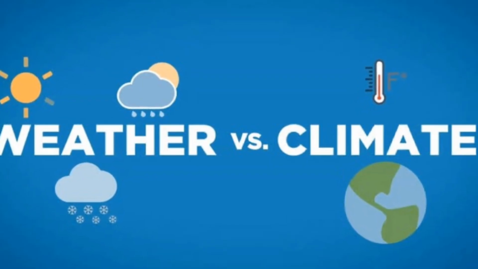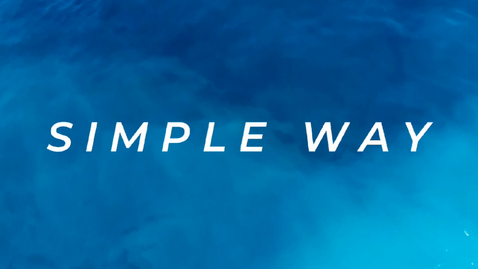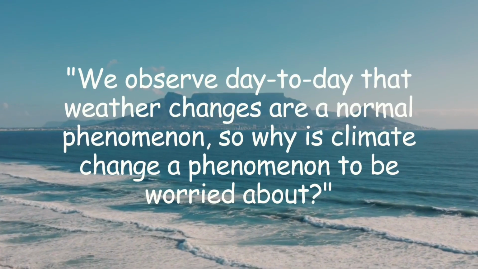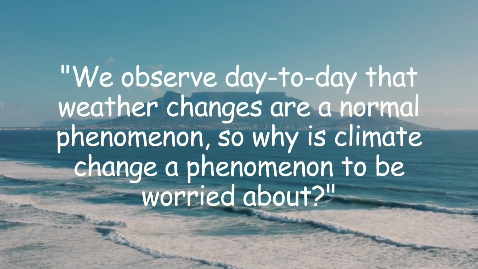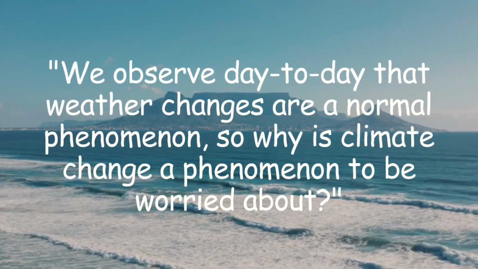So now I hope you understand the difference between weather and climate, which I tried to explain in simple terms. But in the end, a million-dollar question remains unanswered. I believe this is a very important issue, and it is also discussed too much these days. So the question is, we observe day to day that weather changes are a normal phenomenon. So why is climate change a phenomenon to be worried about?